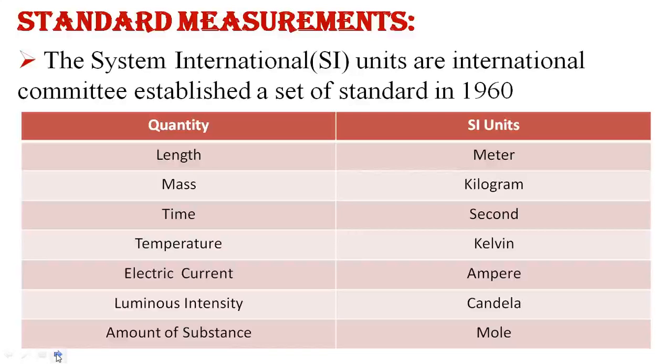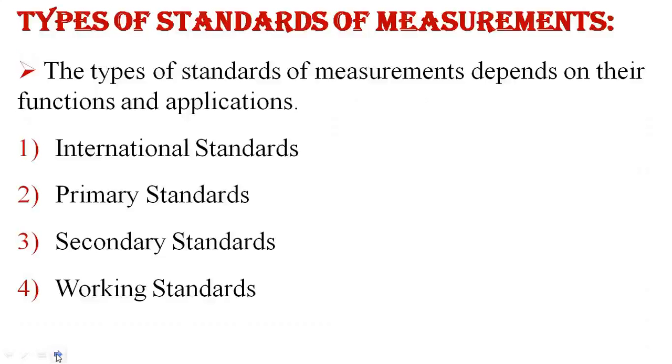Length has the meter, mass has the kilogram, time has the second, temperature has the Kelvin, electric current has the ampere, luminous intensity has the candela, and amount of substance has the mole. So these measuring quantities have definite SI units.